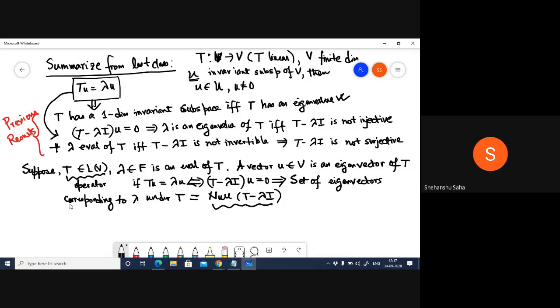We know that this is a subspace of V, right? So we can in general say that the set of eigenvectors of T corresponding to lambda is a subspace of V.